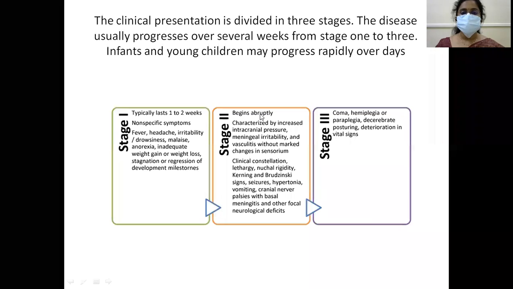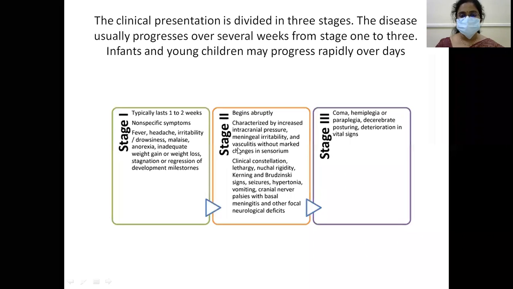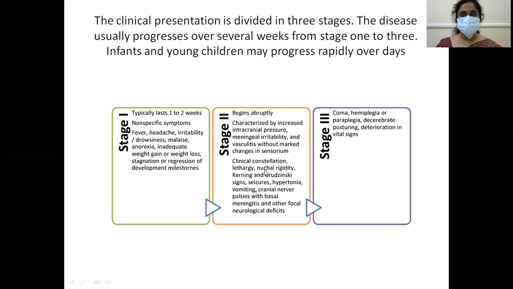Stage 2 begins abruptly. So you can suddenly notice the change in the child because of increased intracranial pressure, meningeal irritation and vasculitis. There may be changes in the sensorium, lethargy, nuchal rigidity, meningeal signs, hypotonia, vomiting, cranial nerve palsies.